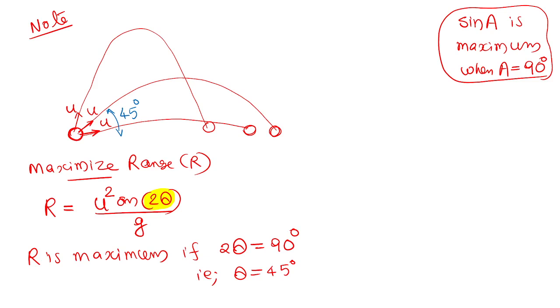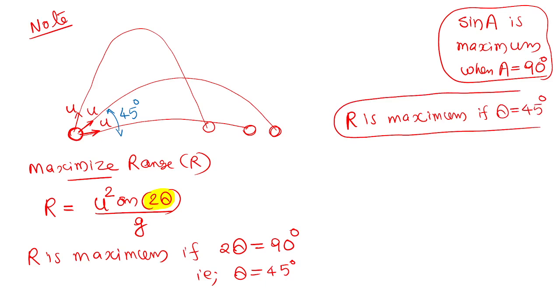Yes, sir. So this one is important. There will be questions based on this. My conclusion is this: R is maximum if angle of projection is 45 degree. Put it in a box. There will be problems based on this special case. Please write down: R is maximum if theta equal to 45 degree.